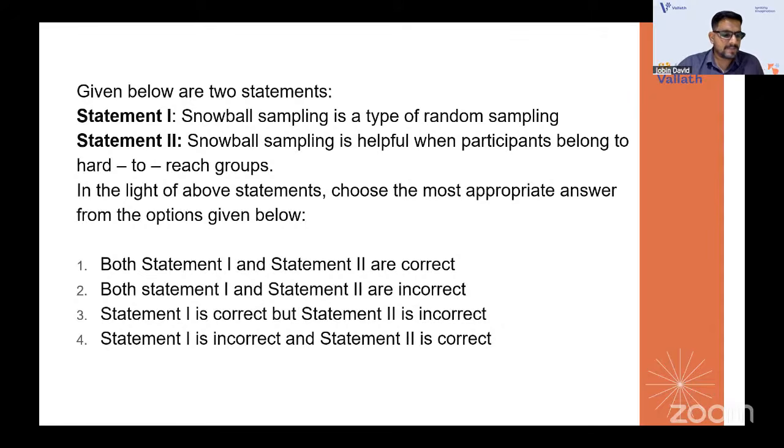There are two statements given. Statement one: snowball sampling is a type of random sampling. Statement two: snowball sampling is helpful when participants belong to hard to reach groups. Which one is correct?